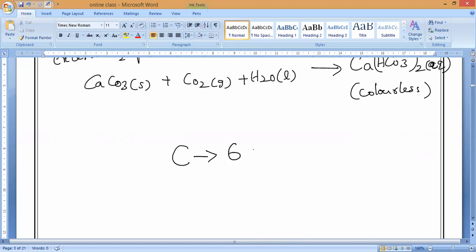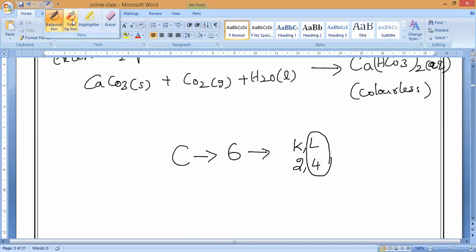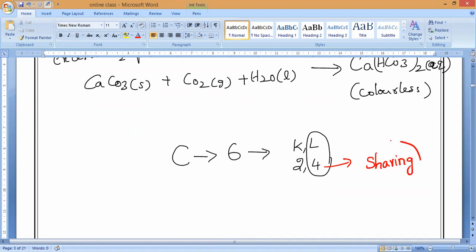Atomic number of carbon is 6 and the electronic configuration is how much, guys? Electronic configuration is 2, 4. So as we know, 2 and 4. So if valency electrons are 4, it will form covalent compounds or ionic compounds? Whenever the valency is 4, remember always it will form the compounds only by sharing of electrons.